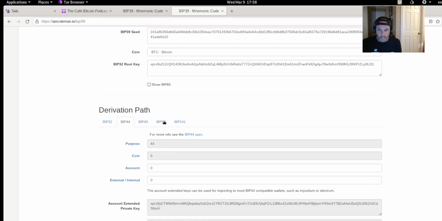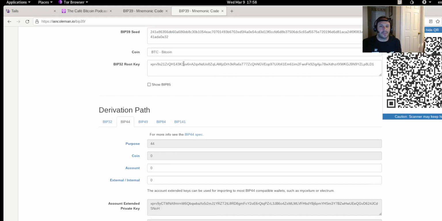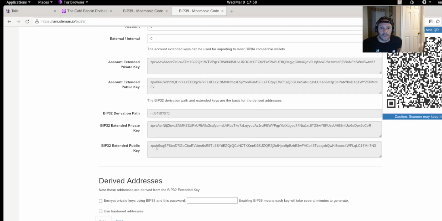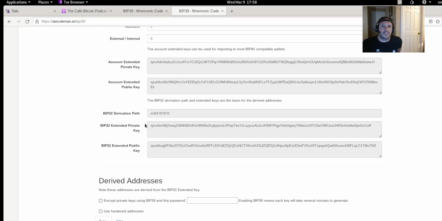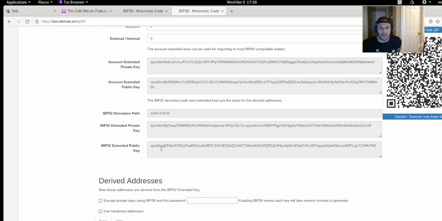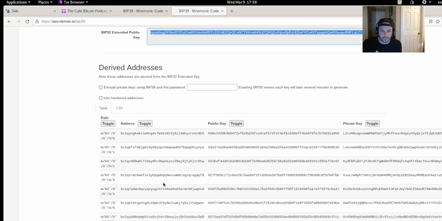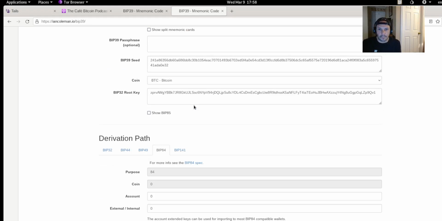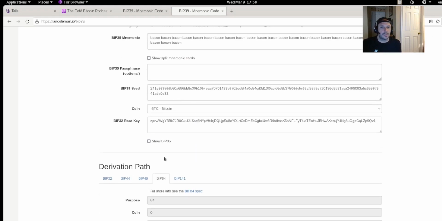But let's say we are using the Coldcard, and this is our wallet that we're using for demonstration purposes, obviously. Okay, so we're going to do BIP84, and as you can see, that gives us this public key. It also gives us a private key, but I'm not going to go over that right now. We are concerned with this because this is how we derive all of our addresses. So as you can see here, we have this address, and just remember that the first address ends in K5. Okay.